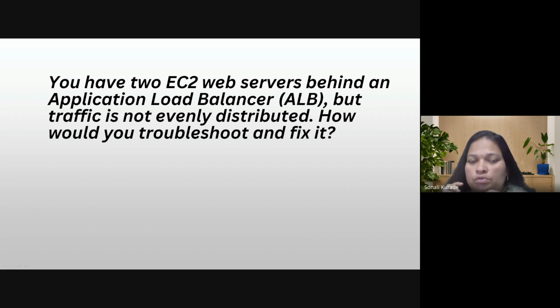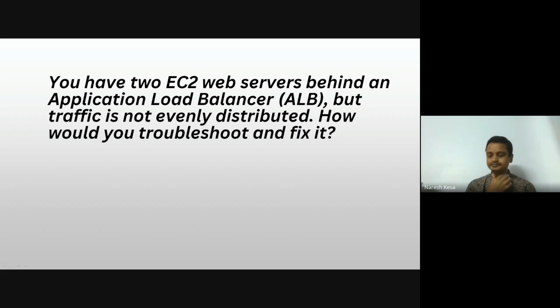That is the work of the load balancer, but it is not happening. How are you going to troubleshoot this, whether both EC2 instances are working or not, or if there is any other problem? Can you explain?